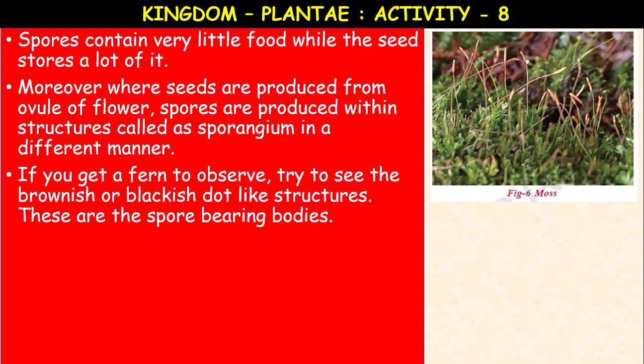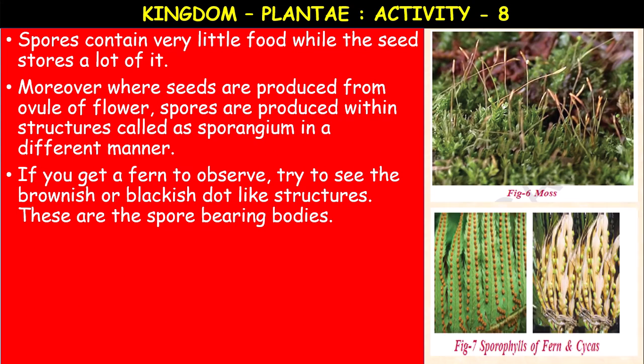If you get a fern plant to observe, try to see the brownish or blackish spots or dot-like structures. These are the spore bearing bodies called sporangium. You can see here the sporophylls of the ferns and the cycas.